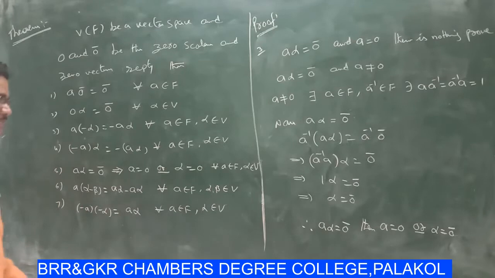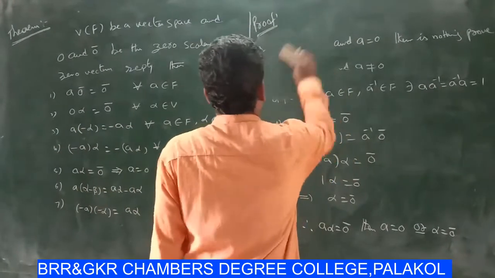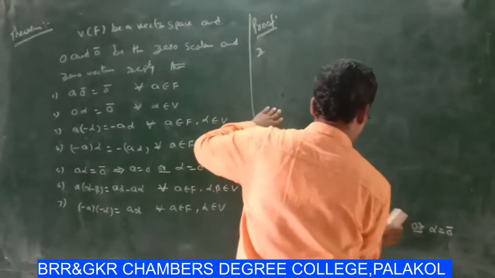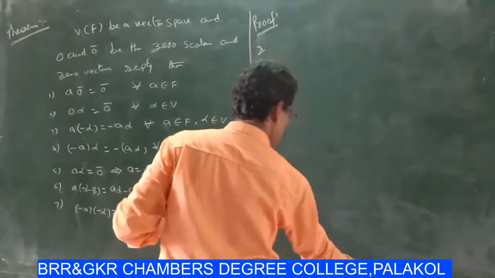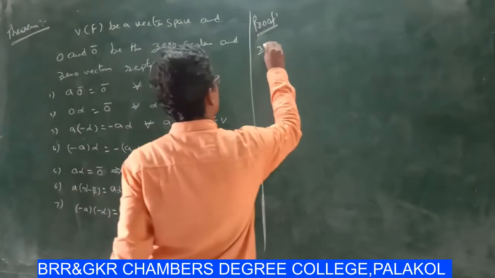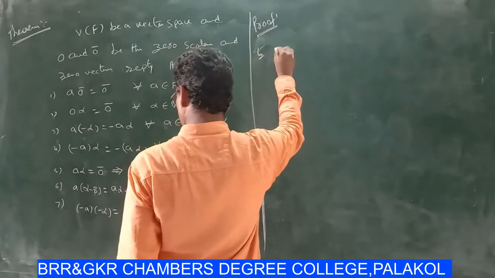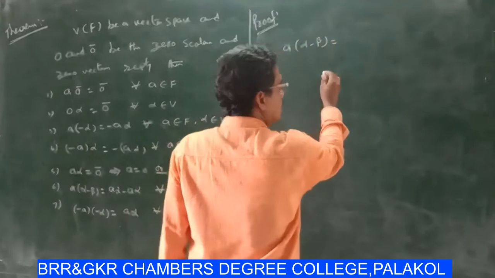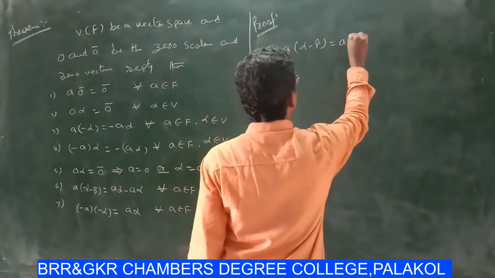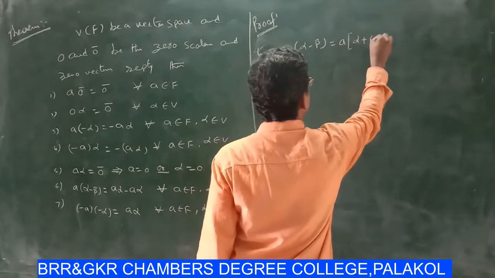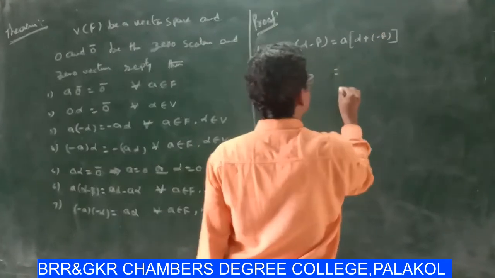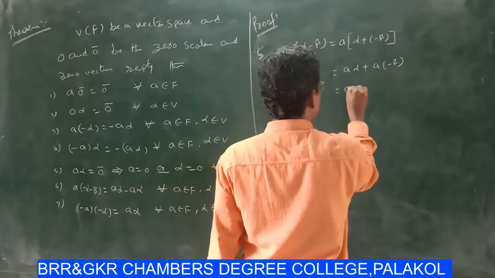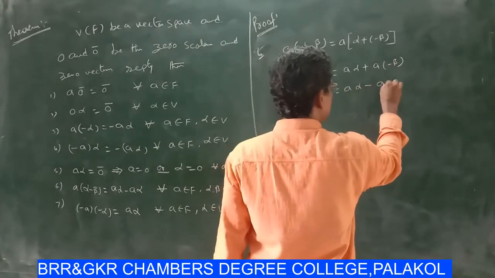Next, the sixth case: a into alpha minus beta equal to a into alpha plus of minus beta, which is equal to a alpha plus a into minus beta, which is a alpha minus a beta.